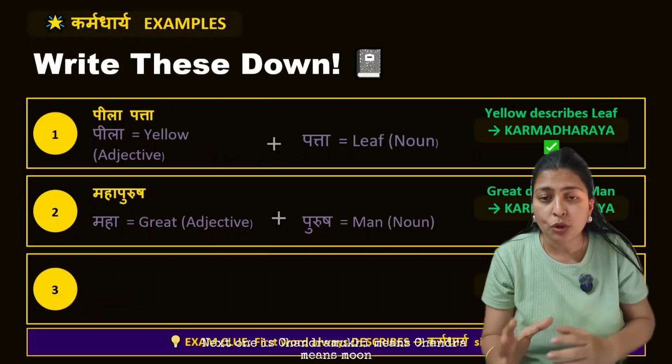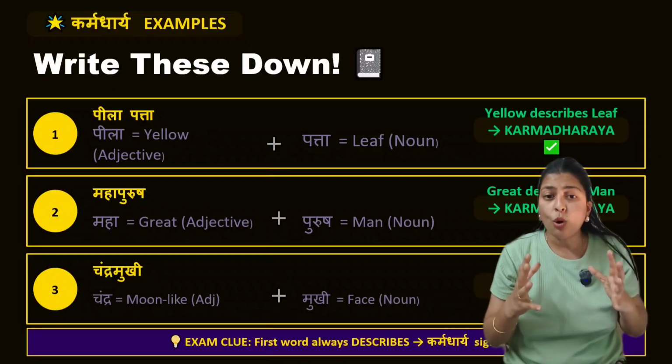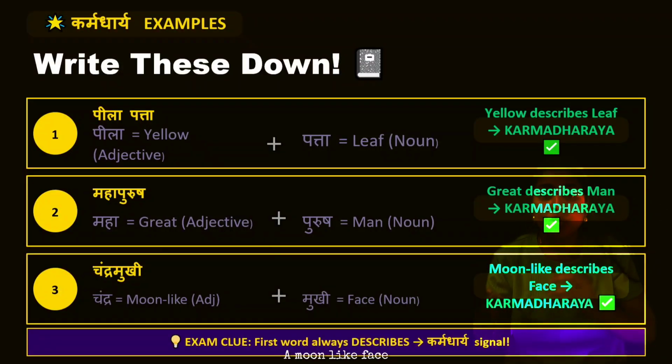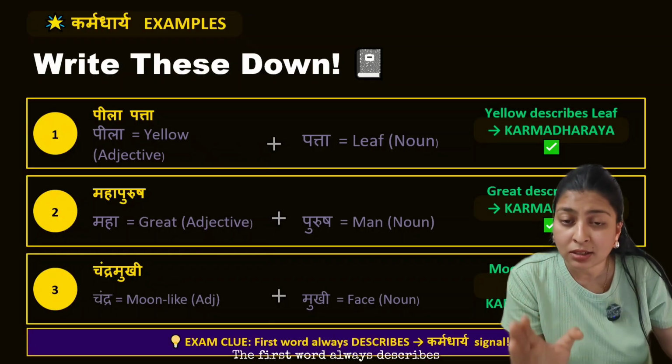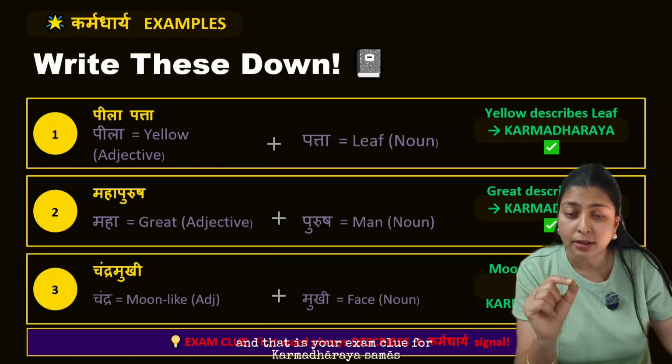Next one is Chandramukhi. Chandra means moon and Mukh means face. So here it shows a moon-like face. So here the first word is describing what? A face. So that is Karmadharaya Samas. So check out the pattern. The first word always describes, and that is your exam clue for Karmadharaya Samas.